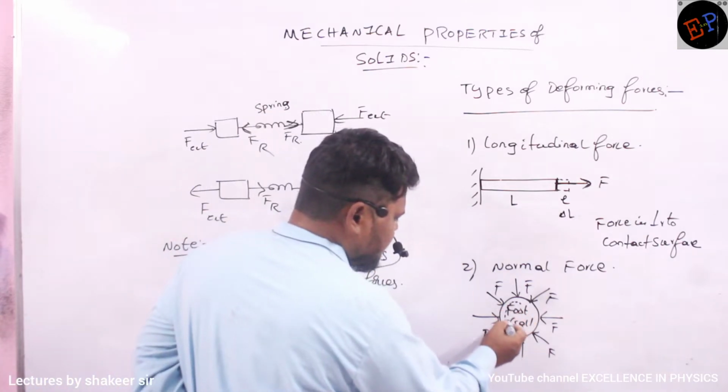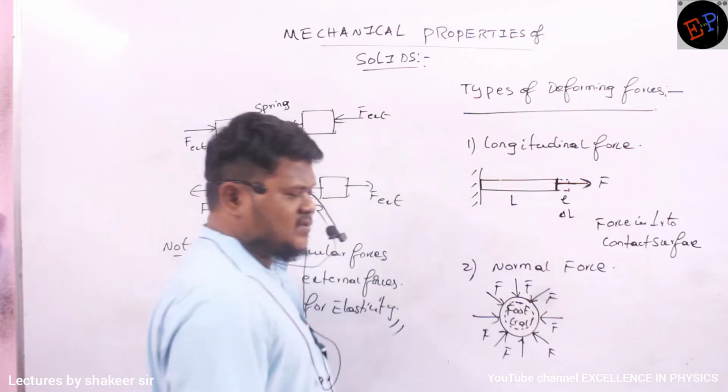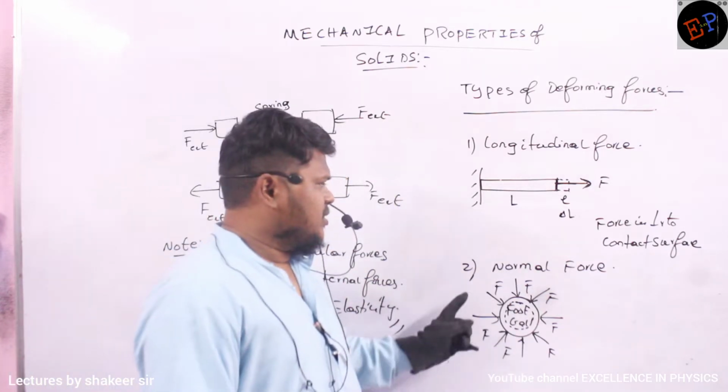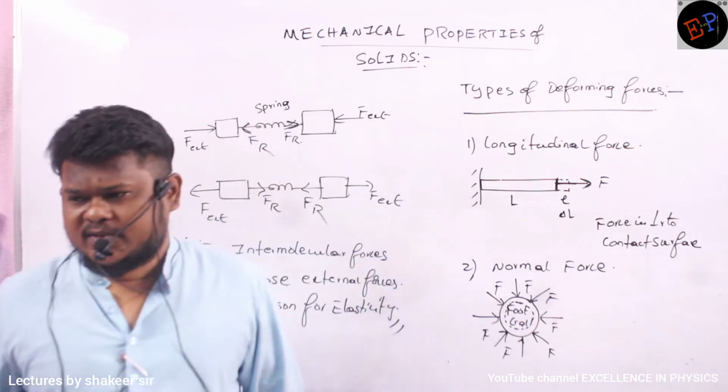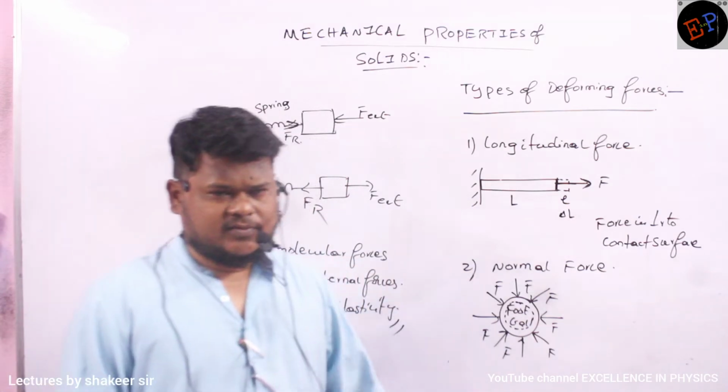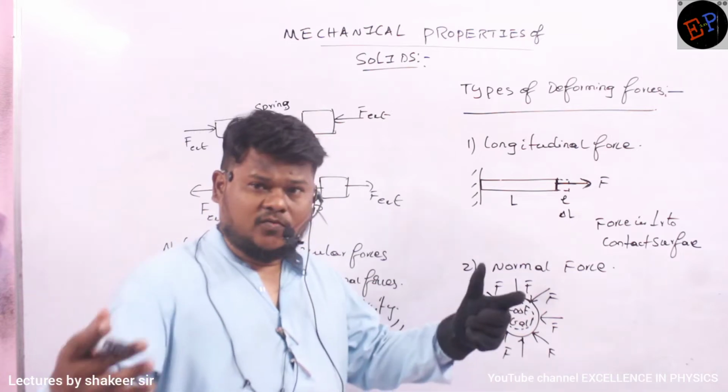The size of this football reduces, no? So here also, this type of force is responsible for reducing the volume of this football. So this is another kind of force which is responsible for reducing the volume of a body.